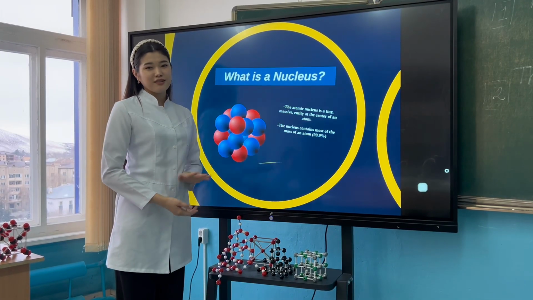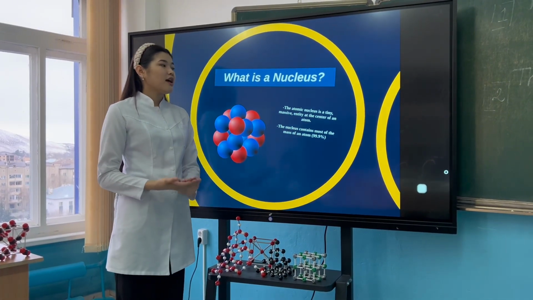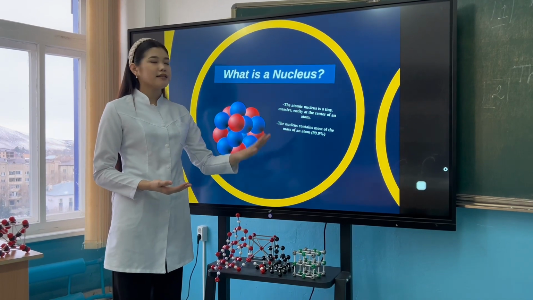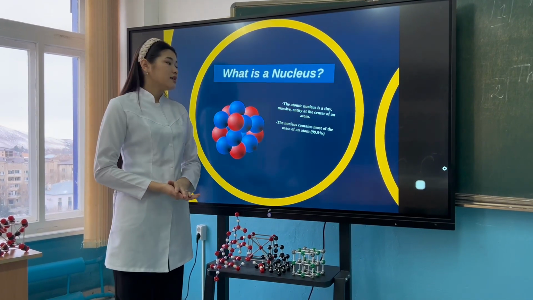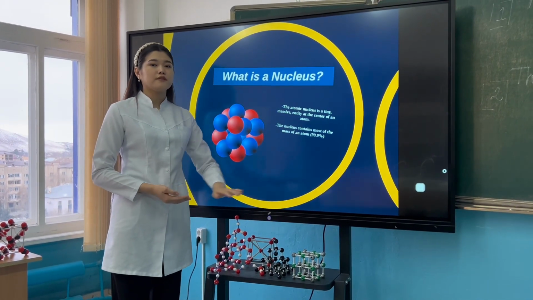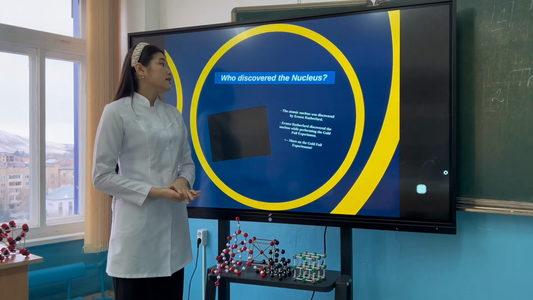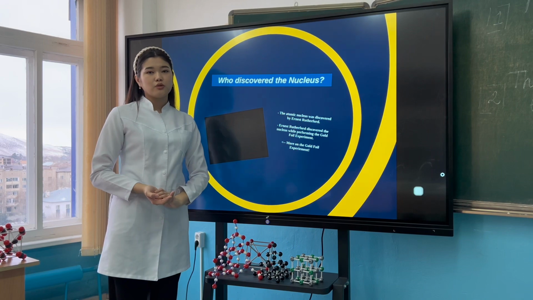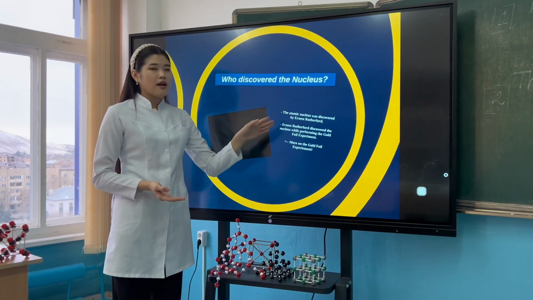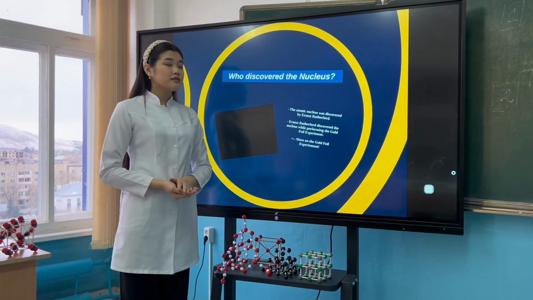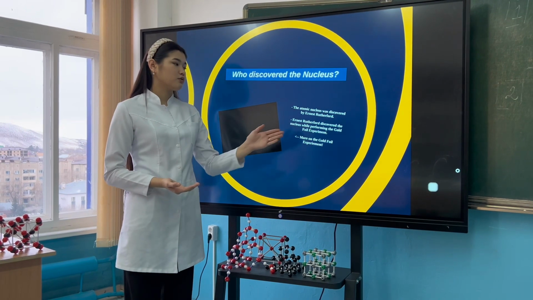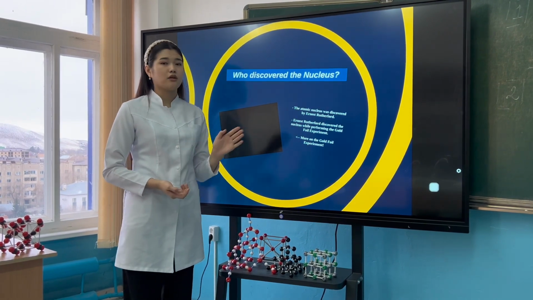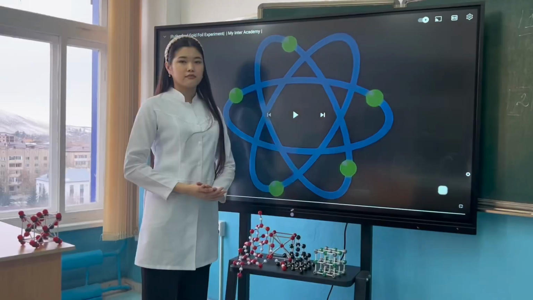Nucleus. What is a nucleus? The atomic nucleus is a tiny massive entity at the center of an atom. The nucleus contains most of the mass of the atom. Then, who discovered the nucleus? The atomic nucleus was discovered by Ernest Rutherford. Ernest Rutherford discovered the nucleus while performing the gold foil experiment.